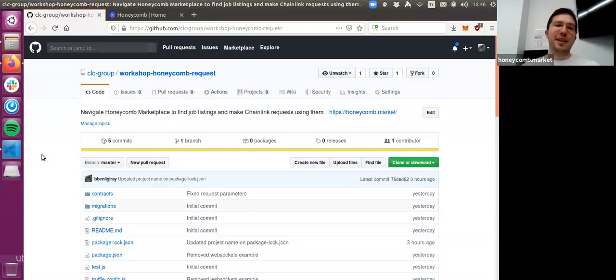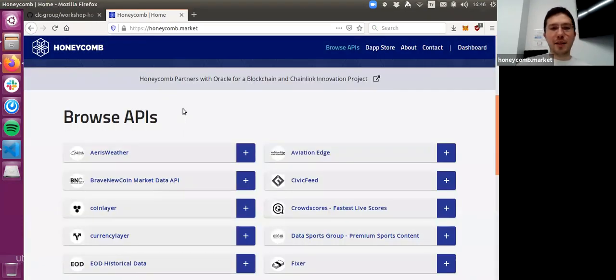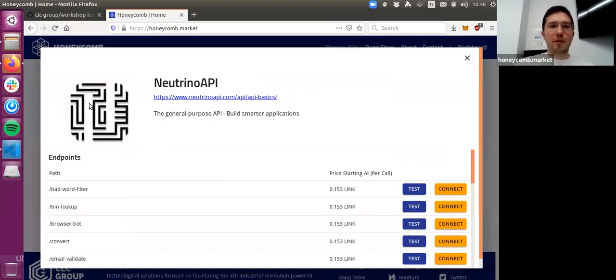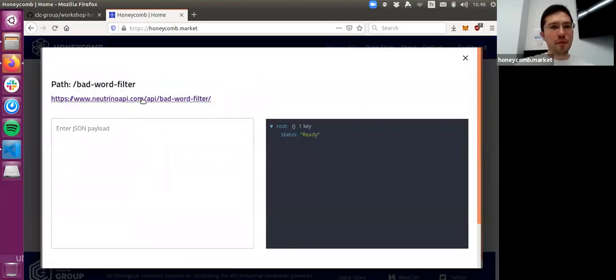So now we are going to be calling my favorite endpoint, the bad word filter. So we open Neutrino API and we click test. Let's check the documentation first.